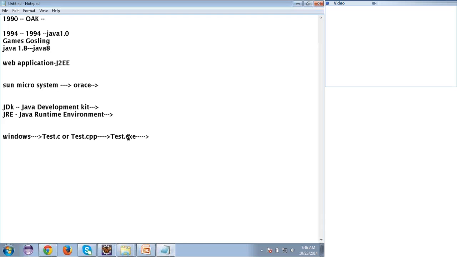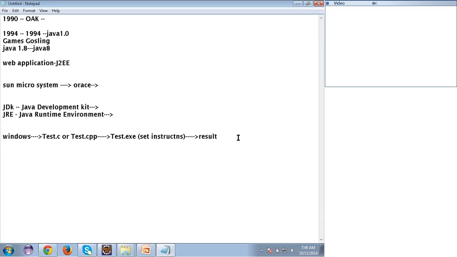So what does this file contain? It contains a set of instructions which can be understood by the Windows operating system. Then it gives the result. Clear? So when I write any C program, the C compiler will generate a .exe file which contains a set of instructions, I can say assembly language, which can be understood by the Windows operating system. So according to my operating system, the C compiler will generate an exe file.